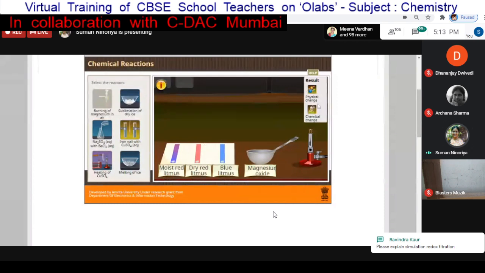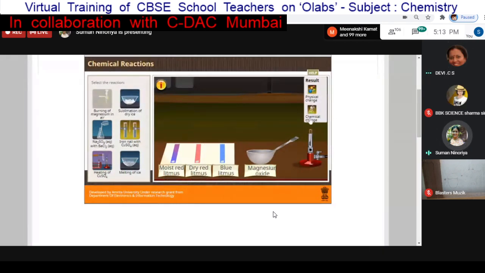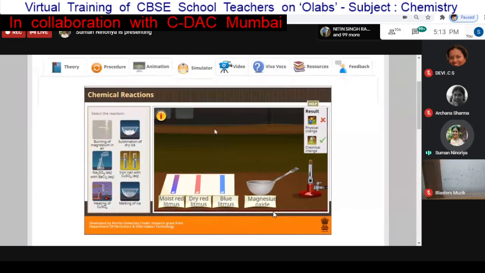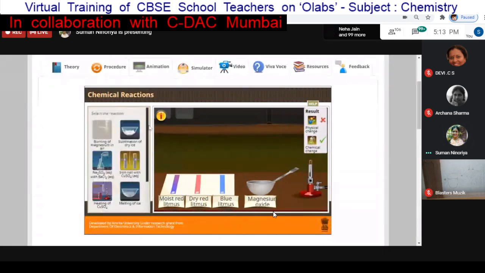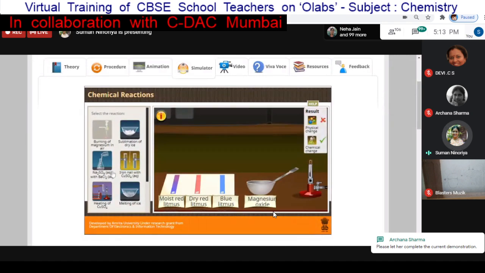Now we can select whether this is a physical or chemical change. If we select physical change, it will tell me that it is incorrect. Now we select that it is a chemical change. So this is one type of activity in OLAPS where you have different variations. Here you can see 5 to 6 reactions are there. You can select any reaction and perform that experiment.